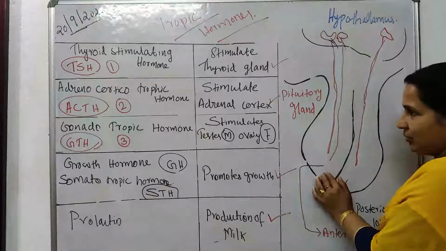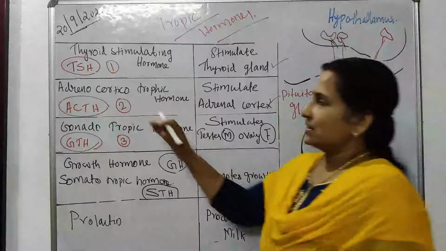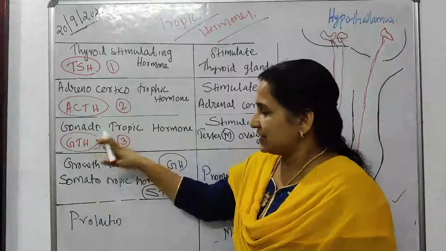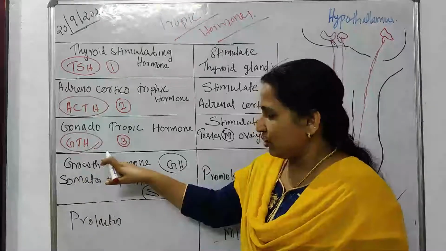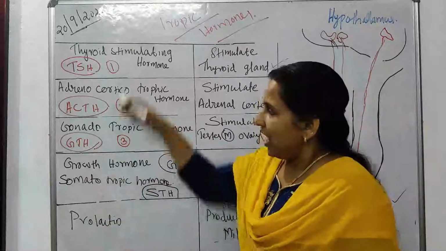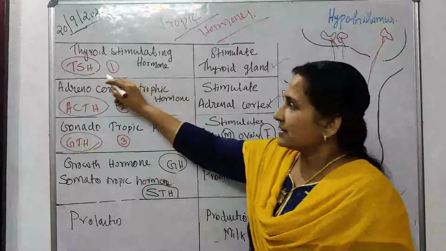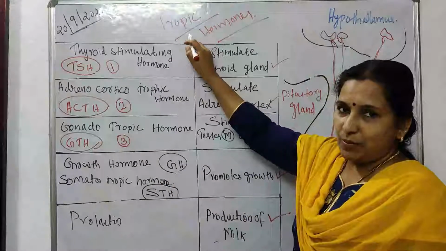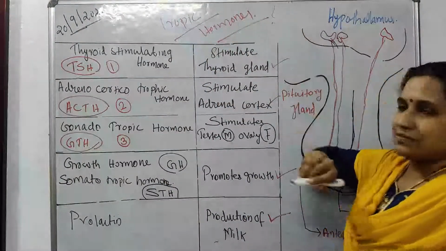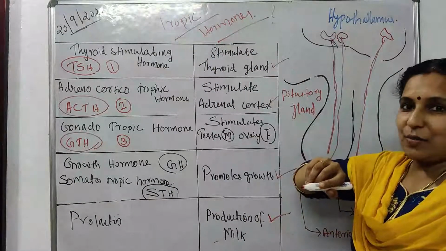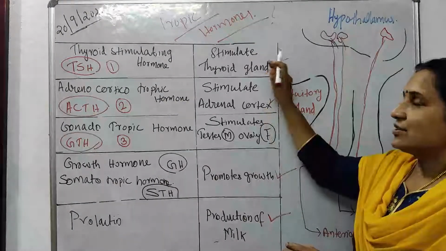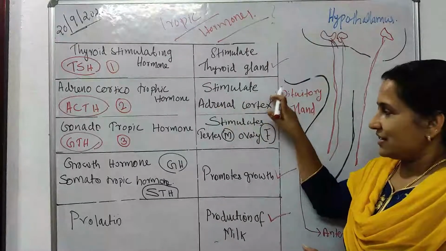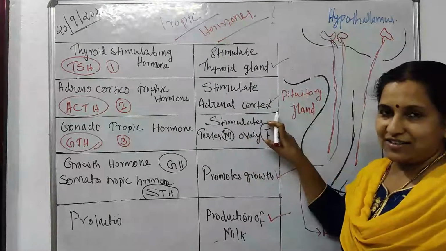The anterior lobe produces TSH, ACTH, GTH, somatotropin or growth hormone, and prolactin. Out of these, TSH, ACTH and GTH are known as tropic hormones because they stimulate the thyroid gland, the adrenal cortex and the gonads.